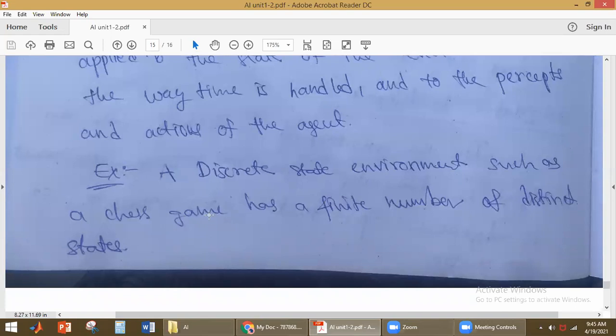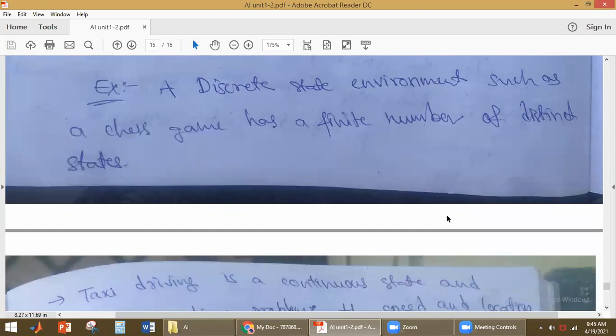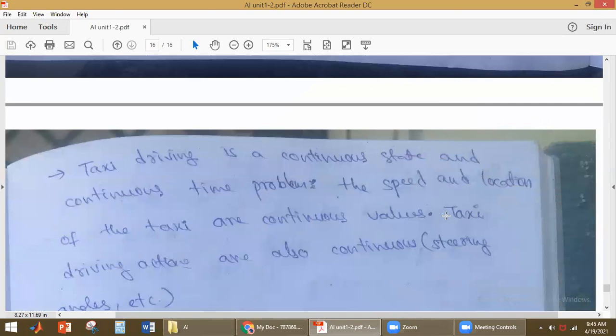A chess game has steps, no? It will have a finite number of steps. So that is why a chess game is a discrete state environment, as it has a finite number of distinct states.